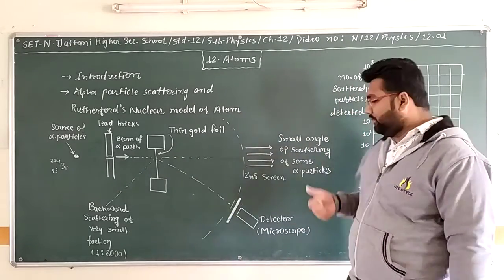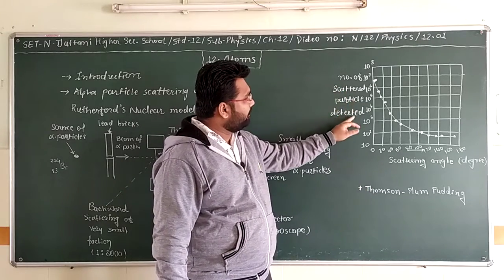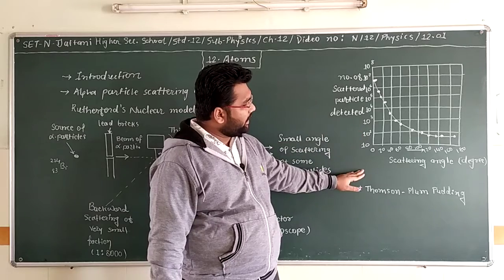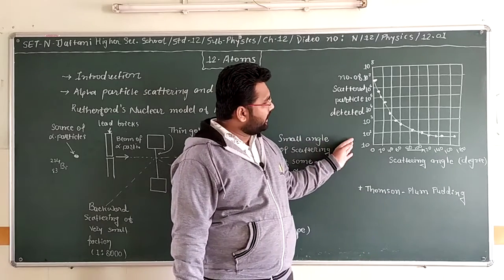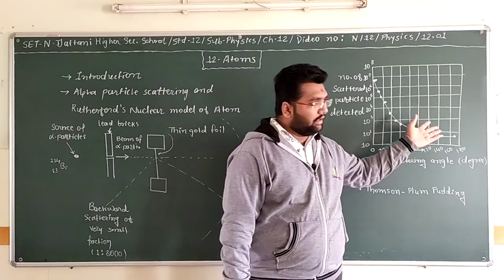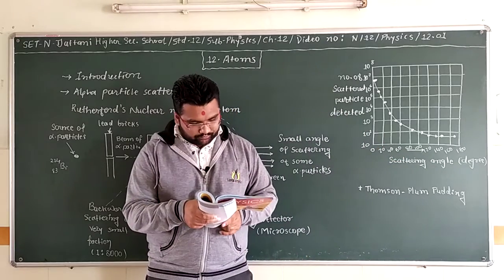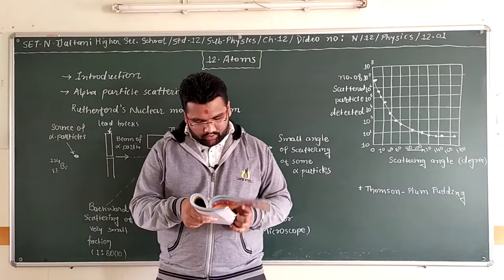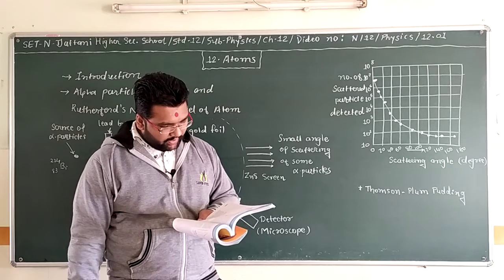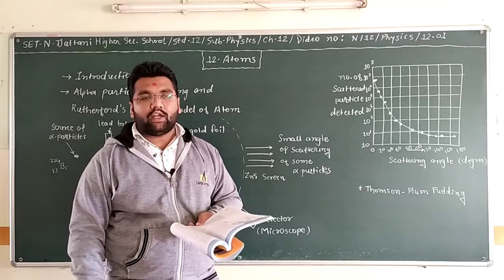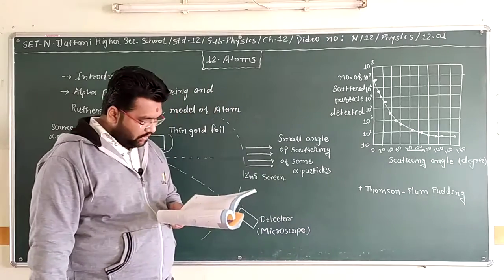We can see the graph here. On the y-axis we have taken the number of scattered alpha particles detected, and here we have given the scattering angle in degrees. So this is a graph between the scattered alpha particles and the scattering angle. We can see from the figure that many of the alpha particles pass through the foil. It means they do not suffer any collisions, which is why they can pass through the gold foil.